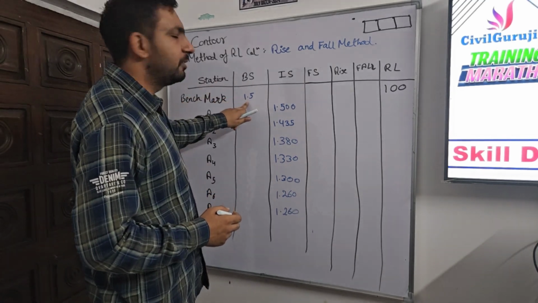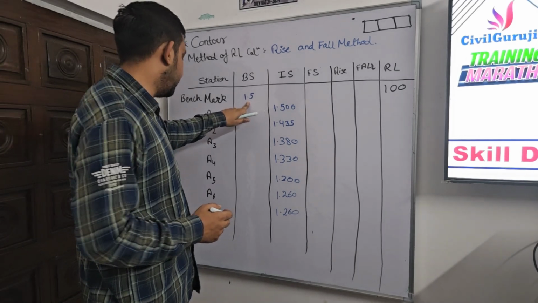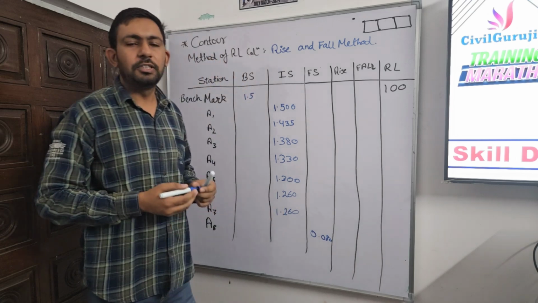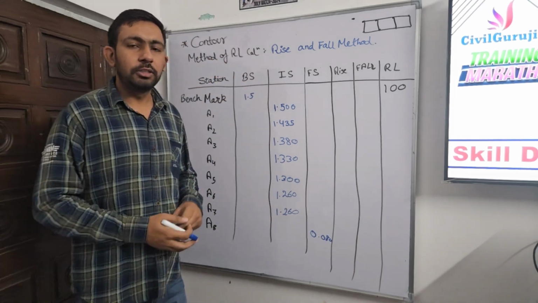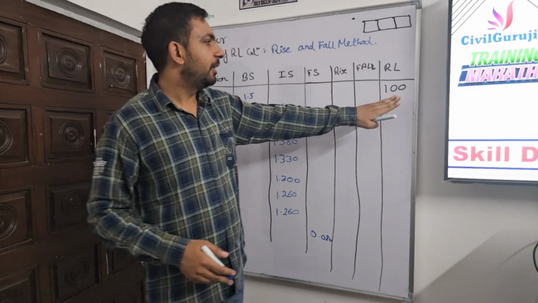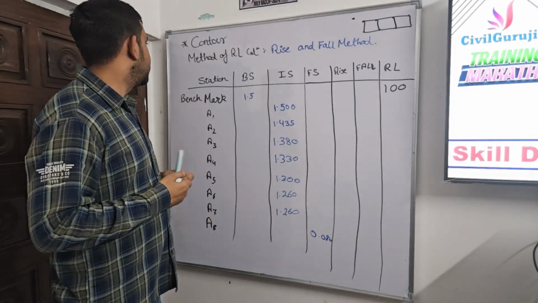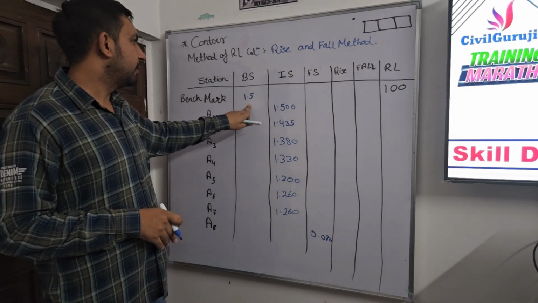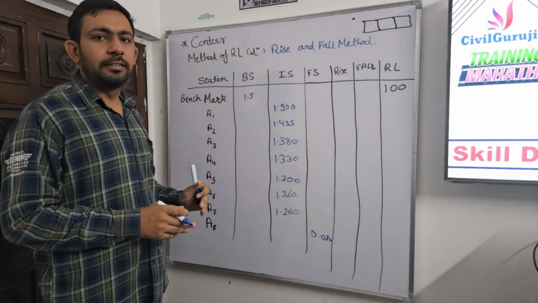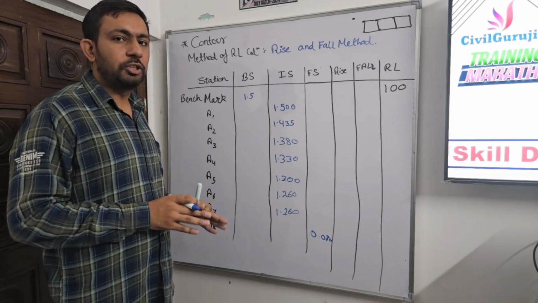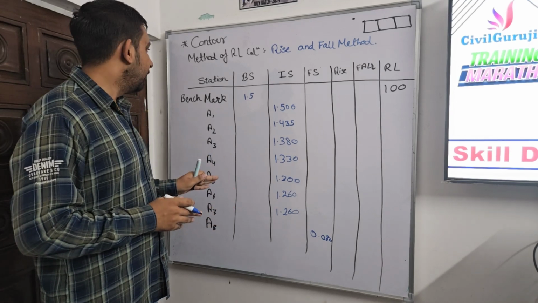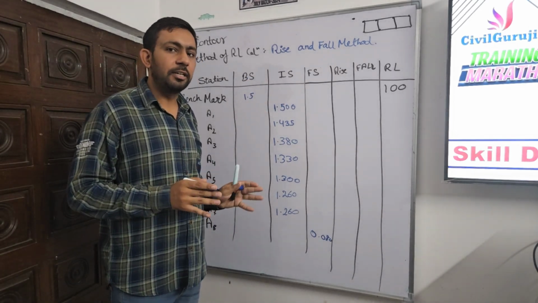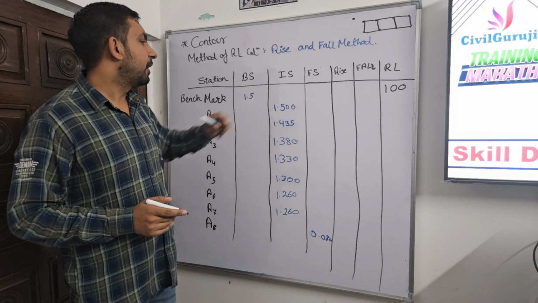Here the first reading is taken at the benchmark, which is 1.5 meter, and its RL either the government bodies issuing the tender will give us, or we have to consider it as 100 meters. Starting from the benchmark, we have got a reading at the start of 1.5 meter, and the second reading at the fixed station, because we have not changed the station or the machine level, we have taken the second reading which comes in the column of the IS, and it's a standard procedure, which comes as 1.50.